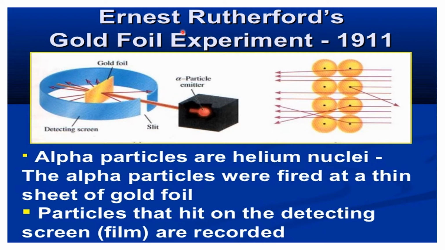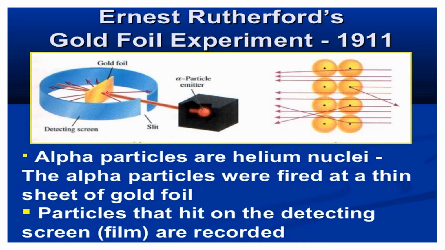So Ernest Rutherford is a scientist who conducted the experiment which is known as the gold foil experiment. He conducted this experiment in the year 1911. In this experiment he has taken helium nuclei which can release alpha particles. So he made the alpha particles release here and they are arranged to strike or to hit the gold foil, and hence this experiment is known as the gold foil experiment.